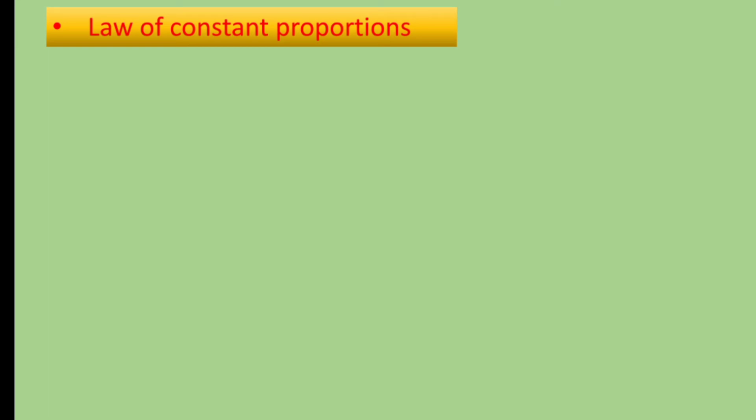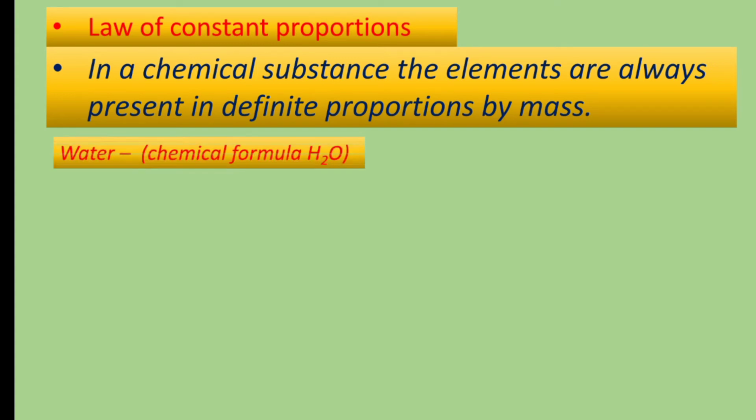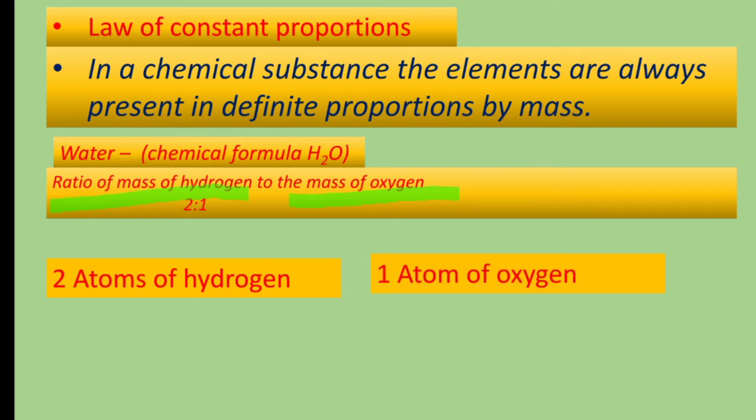The second law is the law of constant proportion. In this law, in a chemical substance, the elements are always present in a definite proportion by mass. To understand this law, let's take an example of water, H2O. In H2O, the ratio of the mass of oxygen to hydrogen is fixed. This means when two atoms of hydrogen and one atom of oxygen combine, they always form water, H2O.